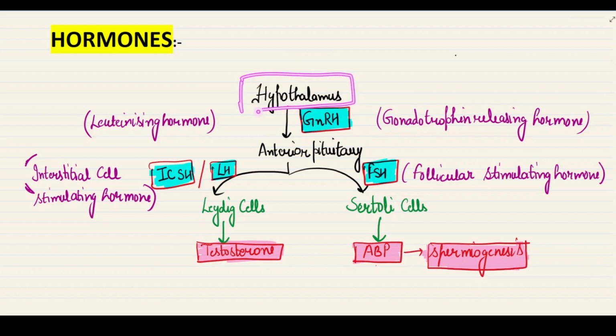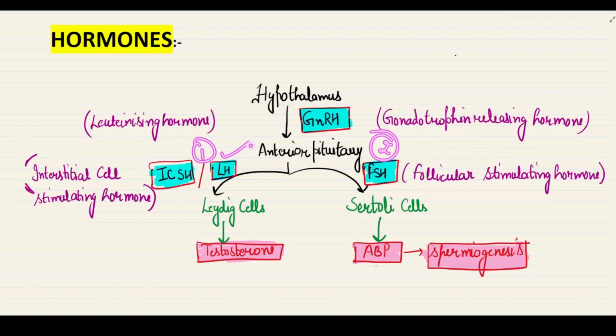In the brain we have the hypothalamus, and the very important hypothalamic hormone secreted in highest amount during spermatogenesis is the gonadotropin releasing hormone, GnRH. It acts on the anterior pituitary and releases two gonadotropins.